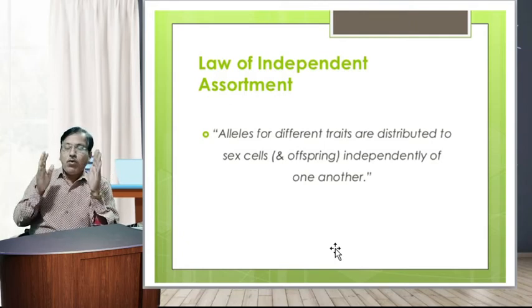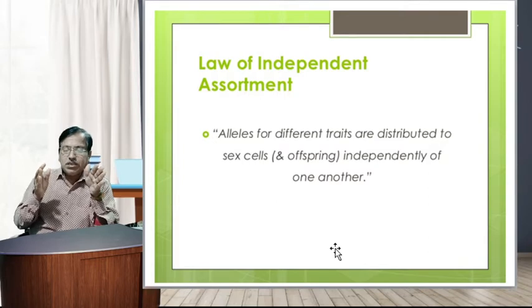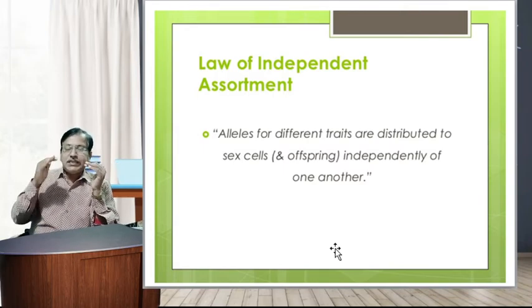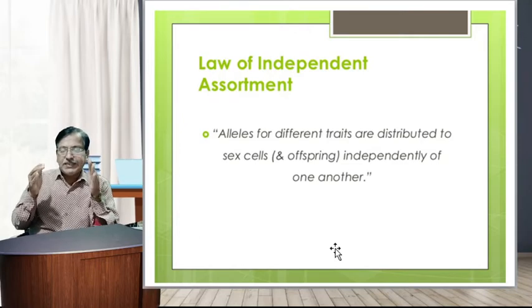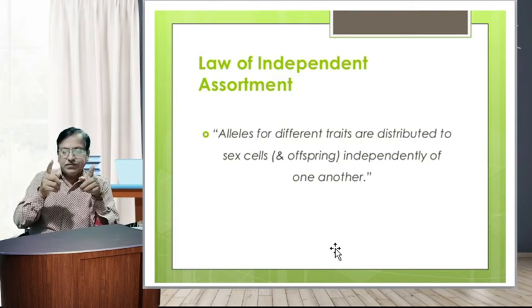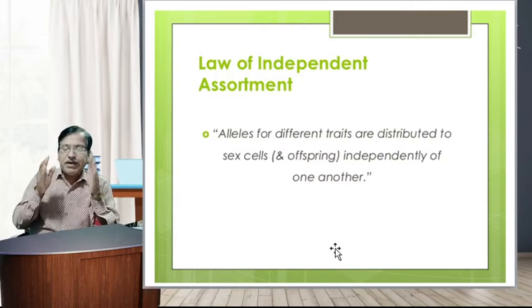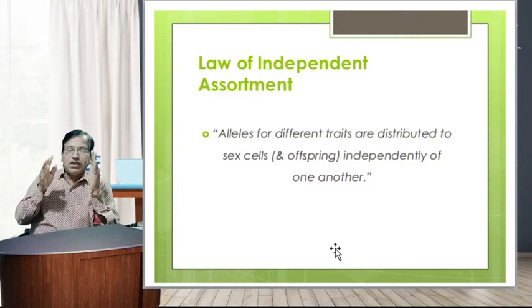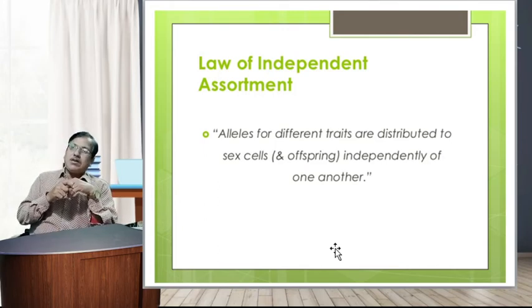This is the ratio where yellow round is 9, yellow wrinkled 3, green round 3, and green wrinkled 1. Mendel stated that when the parents differ from each other in two or more pairs of contrasting characters or factors, then the inheritance of one pair of factors is independent of that of the other pair of factors. This is Mendel's law of independent assortment.